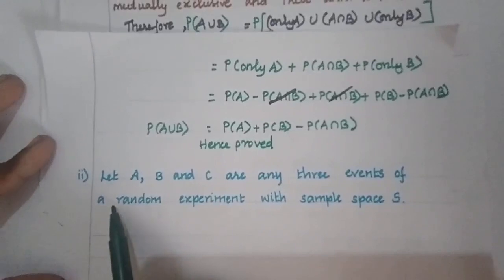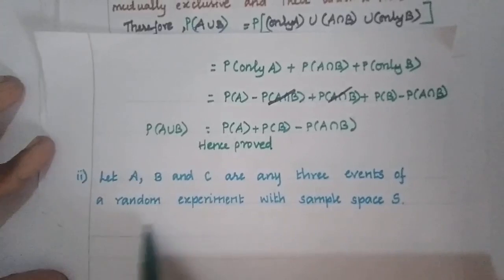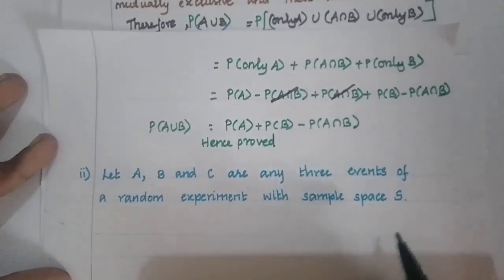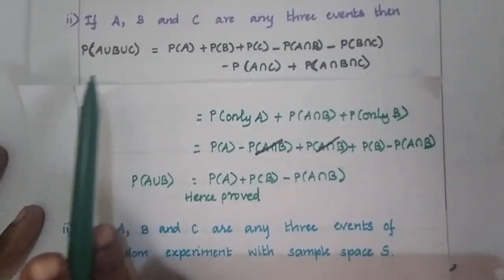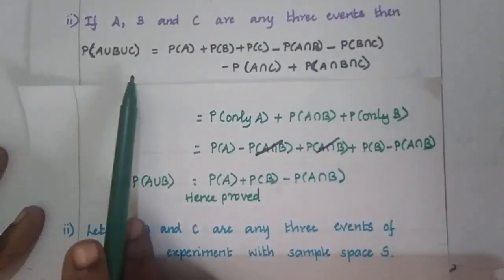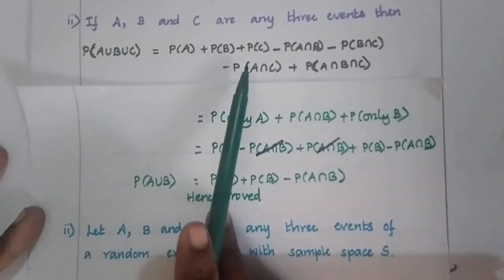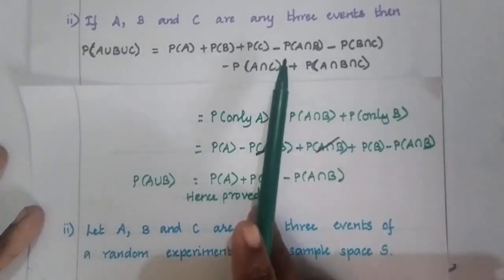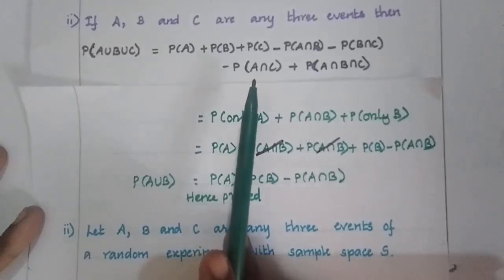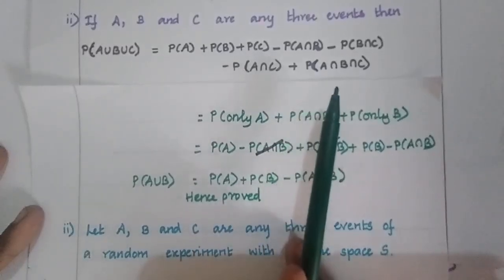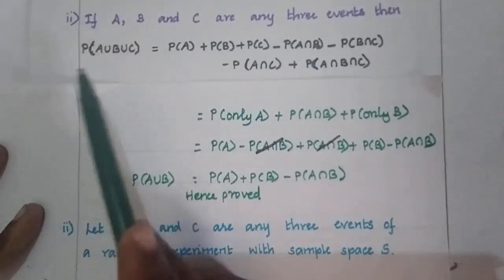Let A, B and C be any three events of a random experiment with sample space S. The second one is we have to prove that P of A union B union C is equal to P of A plus P of B plus P of C minus P of A intersection B minus P of B intersection C minus P of A intersection C plus P of A intersection B intersection C. Let us write the left hand side of this one.